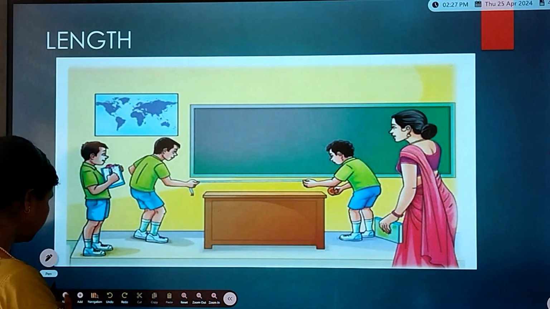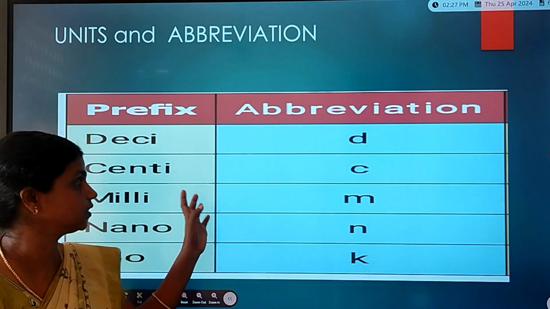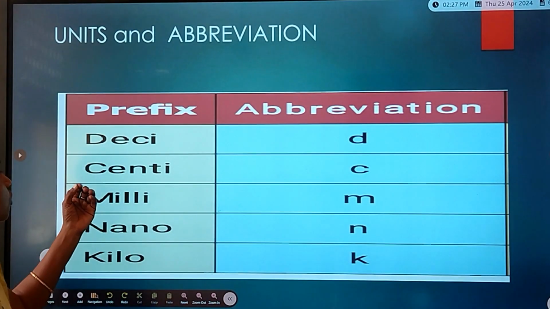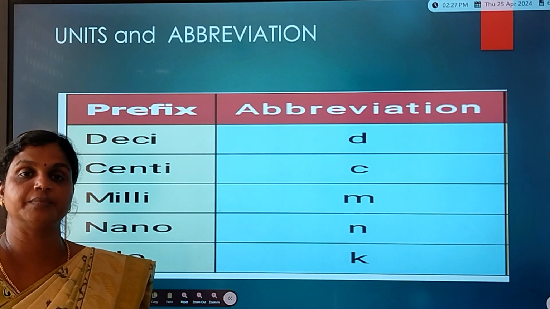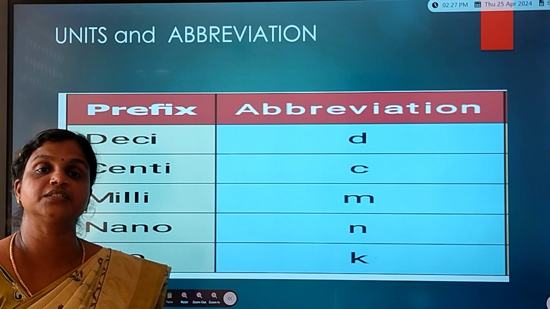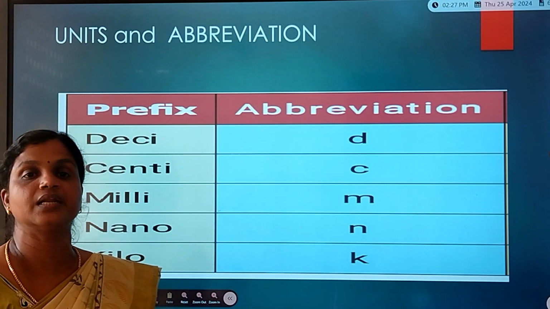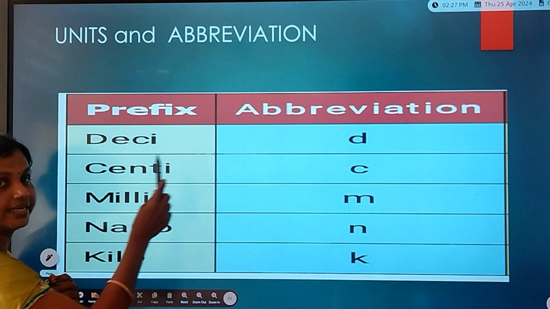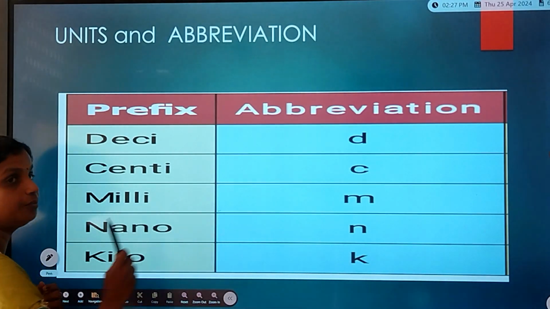So children, here we have some prefixes, and I have also given the abbreviations of these prefixes. To measure a small quantity, if it is length, what is the SI unit of length? It is meter. But if you want to measure smaller lengths, it must be decimeter, centimeter, millimeter, nanometer.